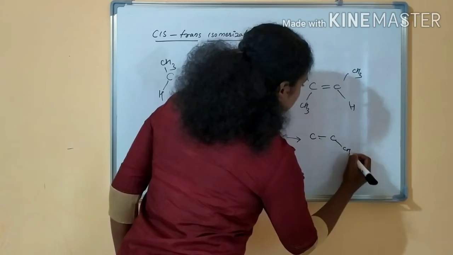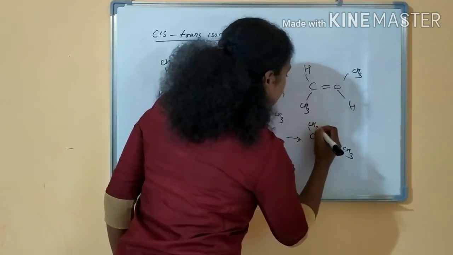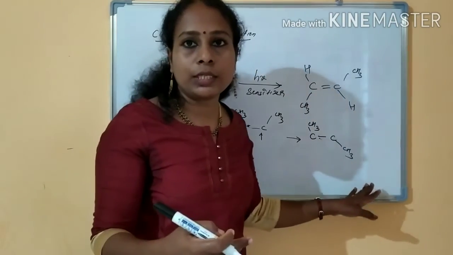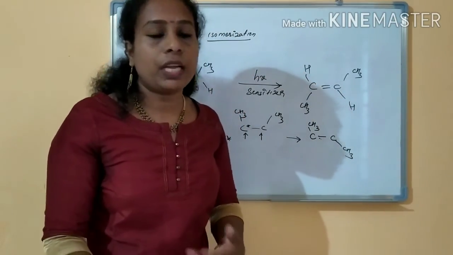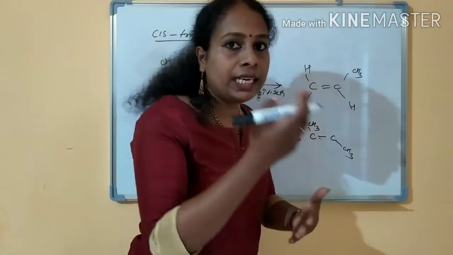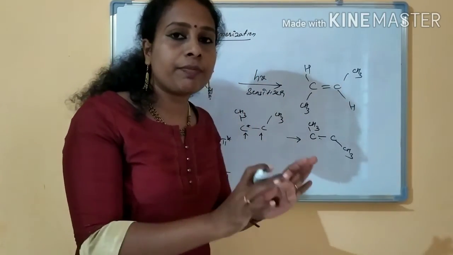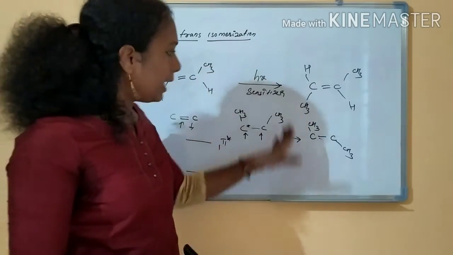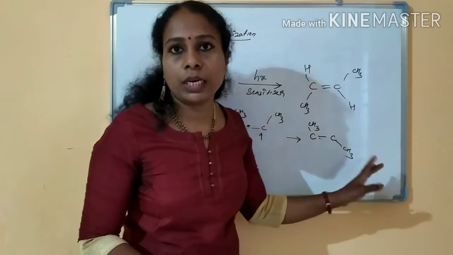So CH3, one carbon rotation has happened. So it has become a trans isomer. Once it has become a trans isomer, then the de-excitation will happen, and again while the de-excitation happens, this triplet electron will convert to the singlet state. Whatever I have said, I have written as a summary, then you will understand.